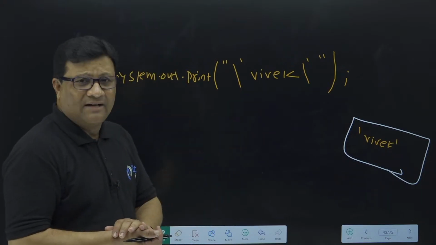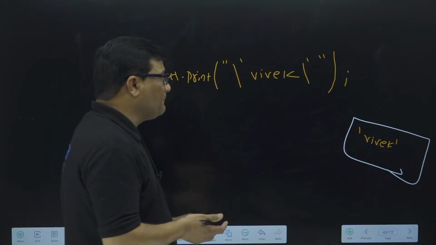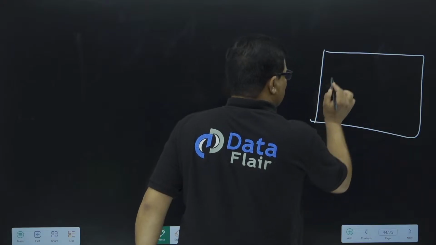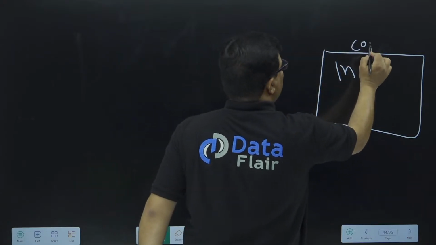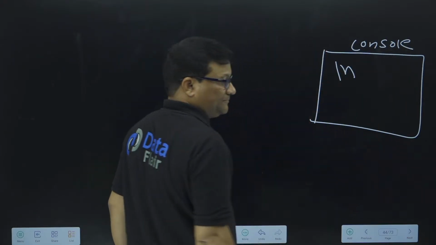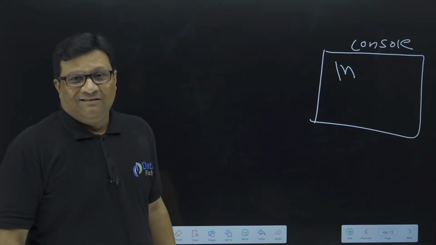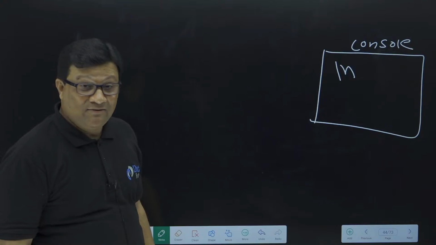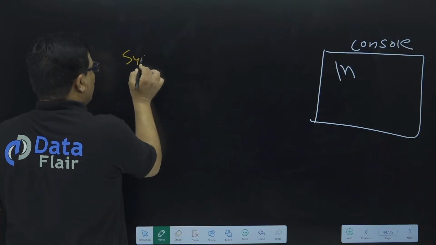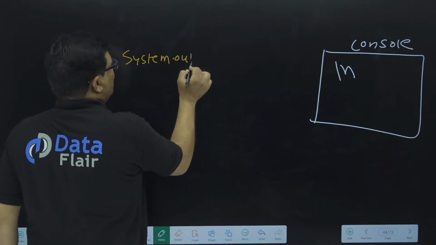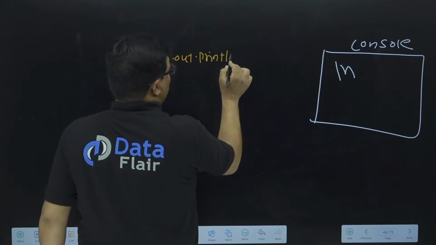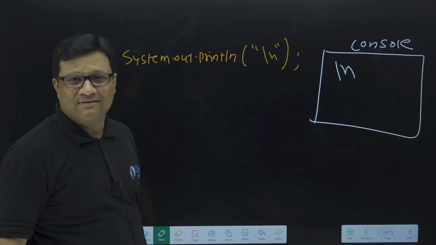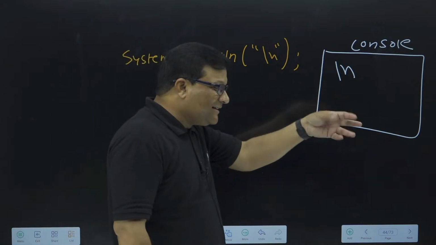Now suppose in an interview they ask you to print the following: I need this output, backslash n. I need to print backslash n on my console screen. How do I print it? It's very simple, you can simply write system.out.println backslash n. That's it. So will this backslash n print? No, boss. This backslash n will not print. You will get the next line.